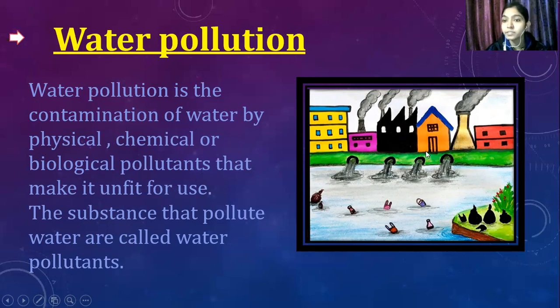Here in this figure you can see industrial waste water in the river, which makes it polluted. People are throwing garbage, so this makes water polluted. Clear? Yes, ma'am. Okay, so what are water pollutants? The substances that pollute water are called water pollutants.